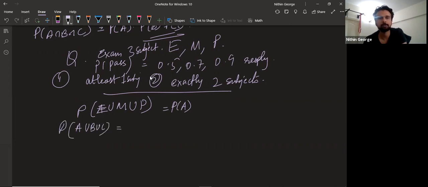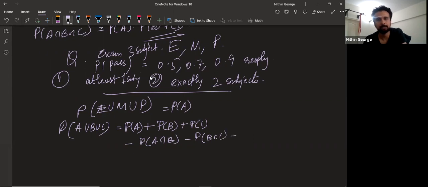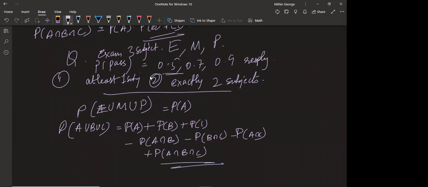It is P of A plus P of B plus P of C minus P of A intersection B minus P of B intersection C minus P of A intersection C plus P of A intersection B intersection C. Right. Now, him passing, we can put P of A into P of B into P of C and they're independent.